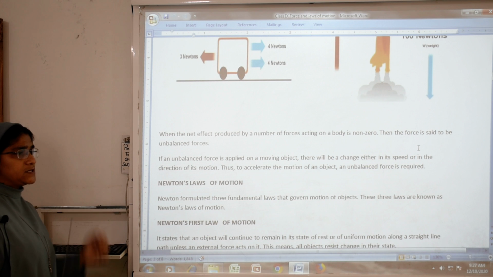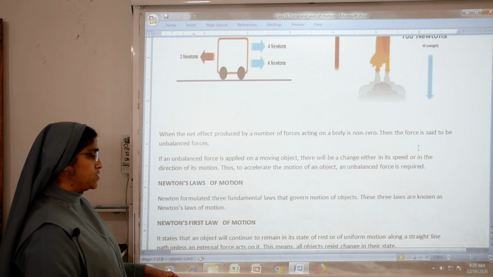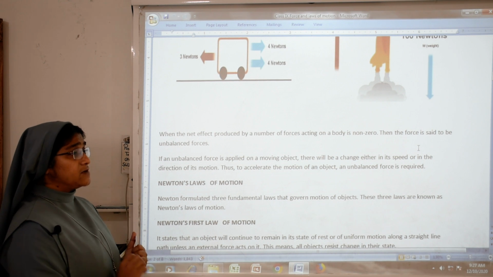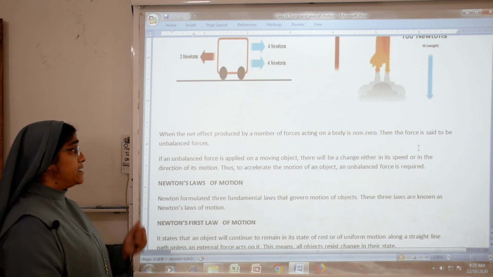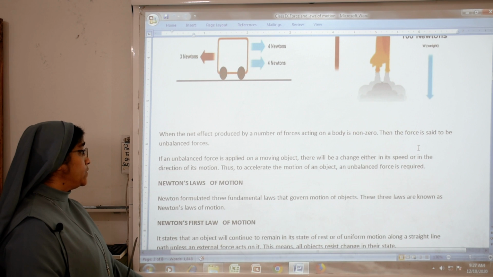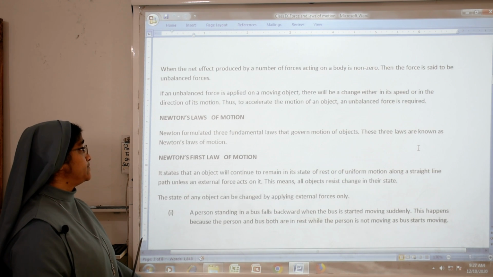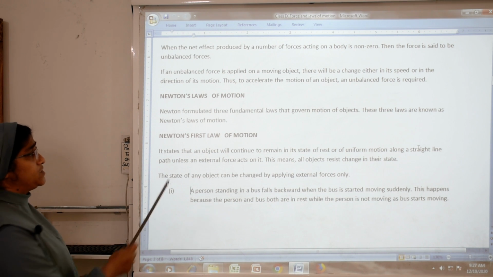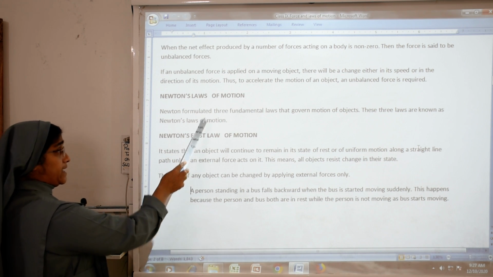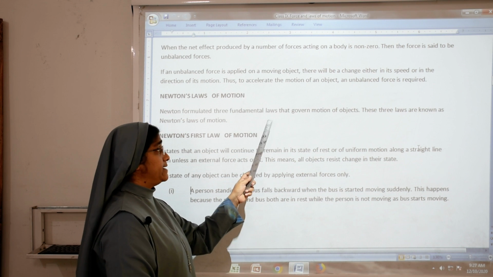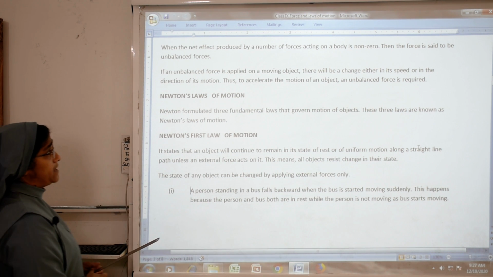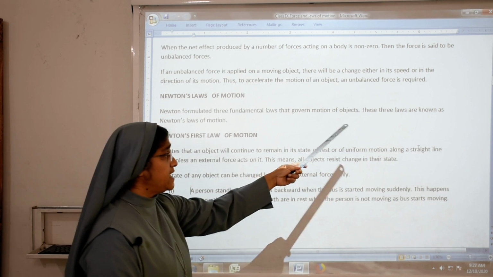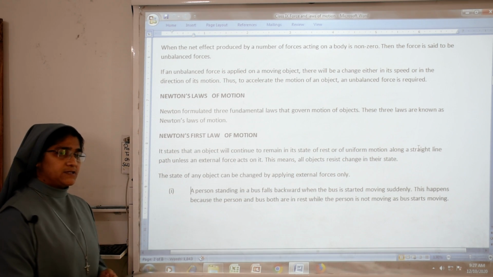Now we will study Newton's laws of motion. In this chapter we are learning force and laws of motion. We have seen some of the effects of force. Next we will study Newton's laws of motion. Newton formulated three fundamental laws, and these three laws are known as Newton's laws of motion.